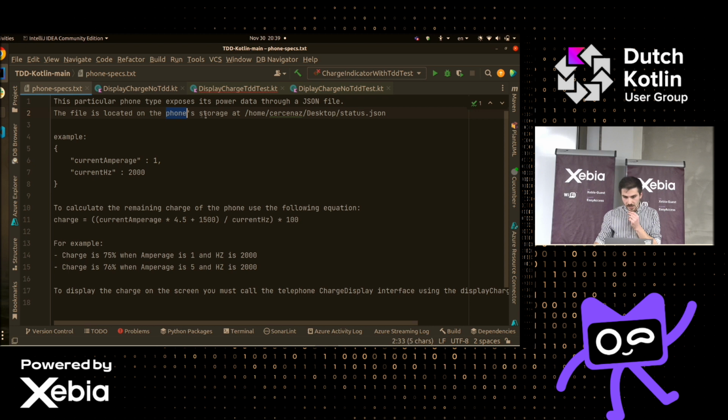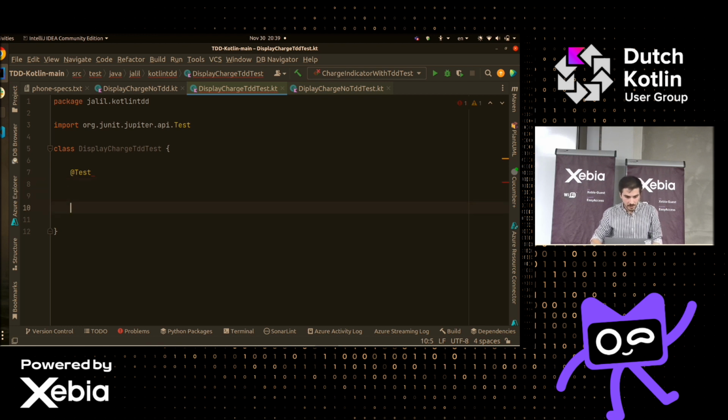Here we have that the information is written, and here we have an example of the file. Here we have the equation. Here we have an example. I think this is a good way to start our tests, right? So we have an example. We know what the input is. We know what the output is. This is a good candidate. So let's put it here, just to stay reminded, and then let's start.